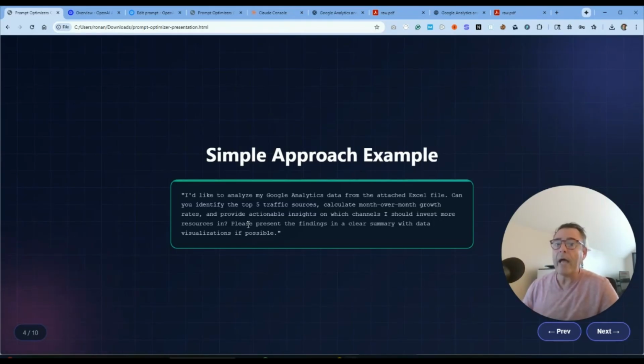Now, you're asking for really important feedback based on the analysis that your LLM, either ChatGPT or Claude, is going to do. In other words, you're taking quite a gamble in terms of the kind of analysis that you're going to get back. So this is a prompt that I highly recommend you not use when you're looking to make important decisions about investment for your business. So this is one example. This is the simple one.